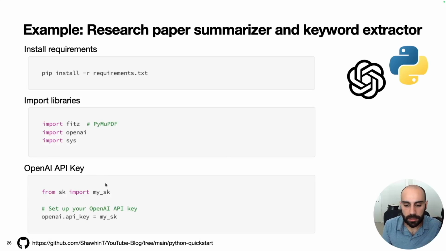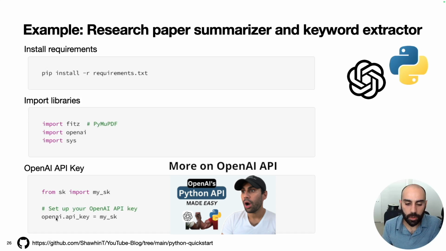Alternatively, if you're just running this locally and you want to do something fast, you can just skip this step and just hard code your API key. But of course, just be careful that you're not sharing that file with anyone. We'll import this variable from this sk.py script, and then we'll set our openai.api_key to my secret key.